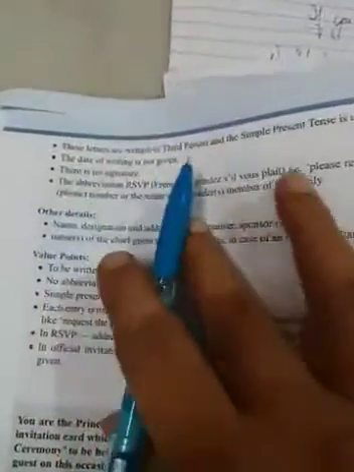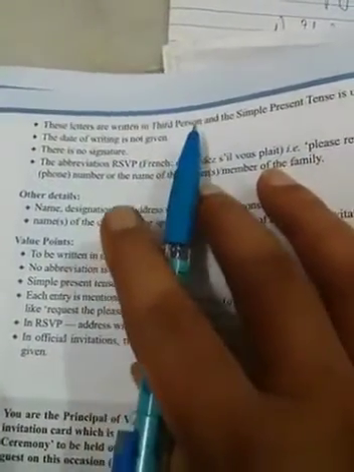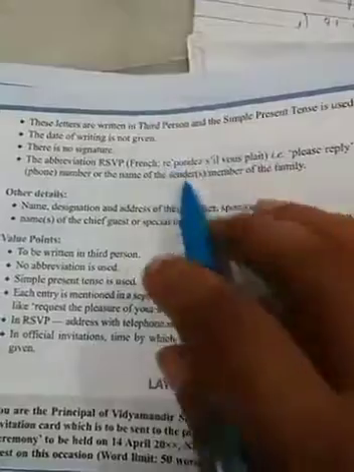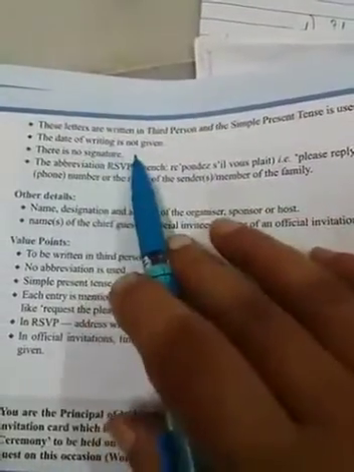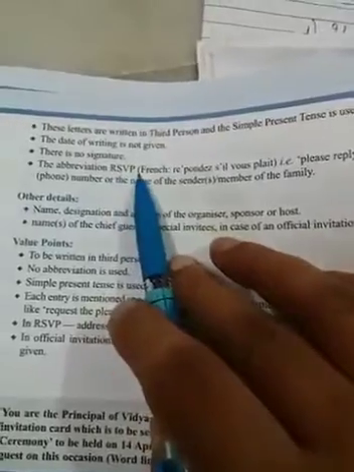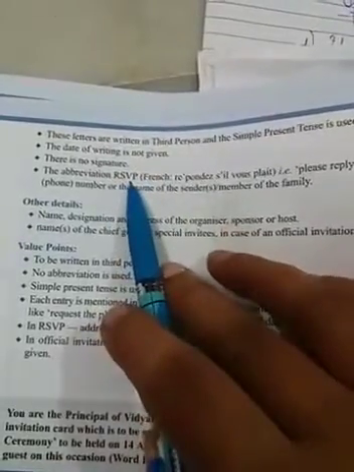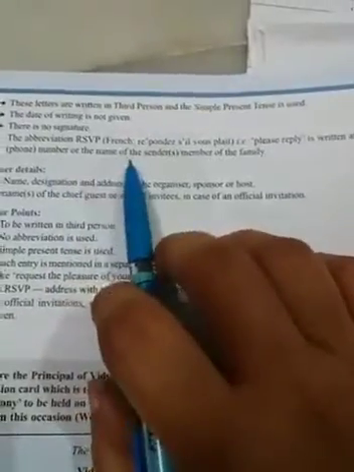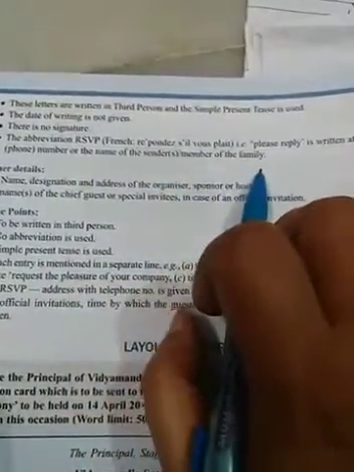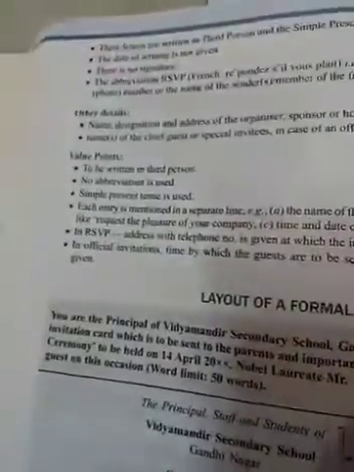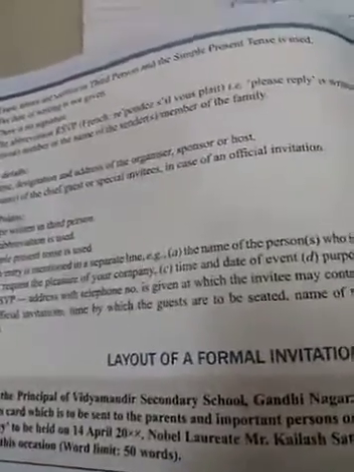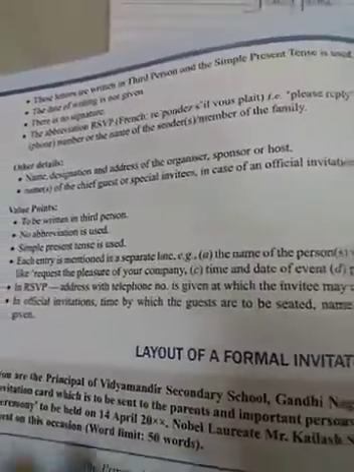The letters are written in the third person, and the simple present tense is used. The date of writing is not given. There is no signature. The abbreviation RSVP, from French, what does RSVP mean, students? Please reply. It is written at the bottom with the contact phone number or the name of a family member of the sender, as you see: RSVP, Arora family, Sandhu family, and like that. RSVP is written there, isn't it?